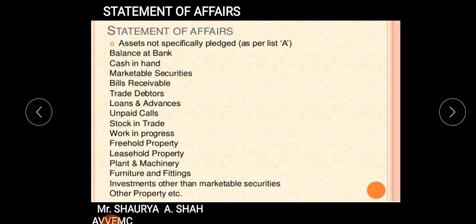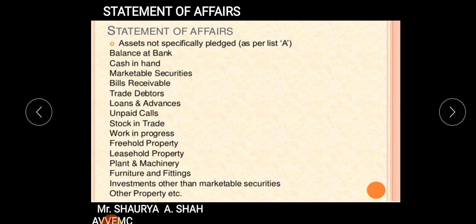What are the receipts for your liquidation process, from where will you receive the money? The very first thing is you will be having bank balance. Then you will be having cash in hand. These two are your liquid assets. Then you will be having marketable securities which are to be sold. Bills receivable will be received. You will be having debtors from whom you will be receiving the money. Then you must have given loans and advances that you will receive back. Then you must be having unpaid calls from which you can receive the money. Stock in trade, WIP, freehold property, leasehold property, plant and machinery, furniture and fittings.